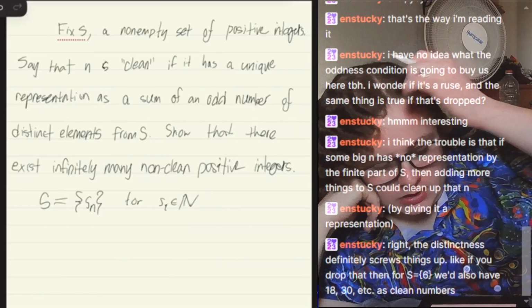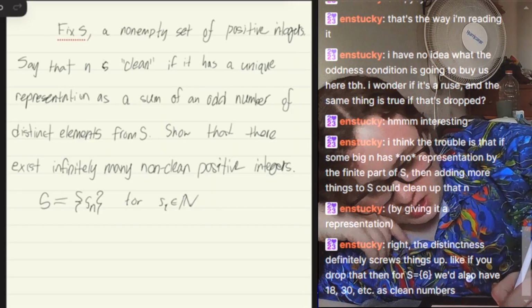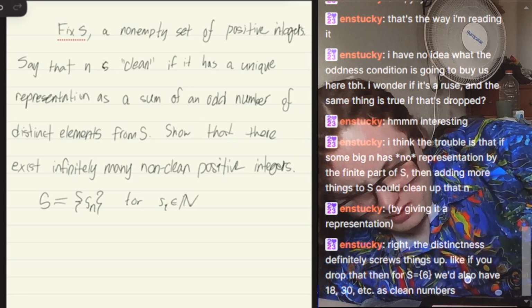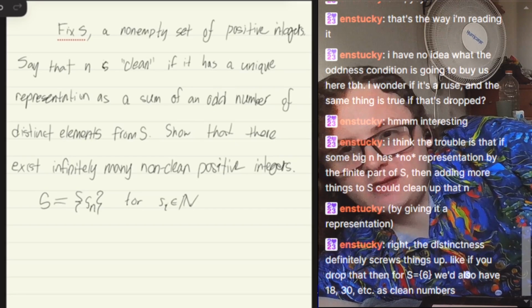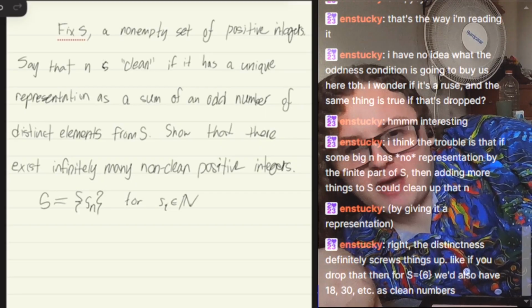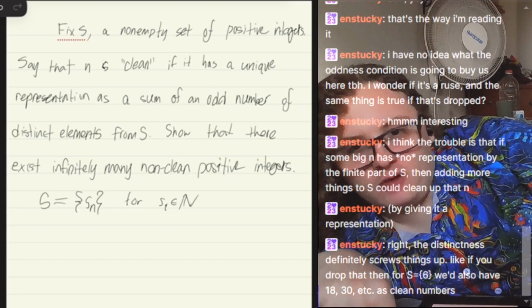Yeah, so we have to assume that S is infinite, and if we restrict to an odd number of elements, what goes wrong if it's even? Oh, wait, maybe it doesn't matter whether we restrict it to odd or even, but it matters that we restrict in one fashion or another.